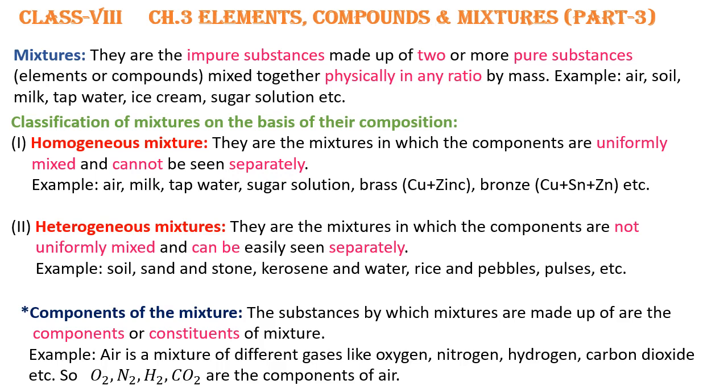The substances by which mixtures are made up are called the components or constituents of the mixture. That means the substances by which the mixture is made are the components. Let us see with an example. Air is a mixture of different gases like oxygen, nitrogen, hydrogen, carbon dioxide. So we can say oxygen, nitrogen, hydrogen are the components of air.